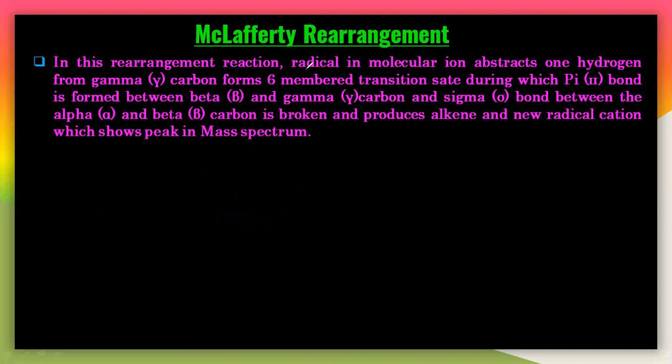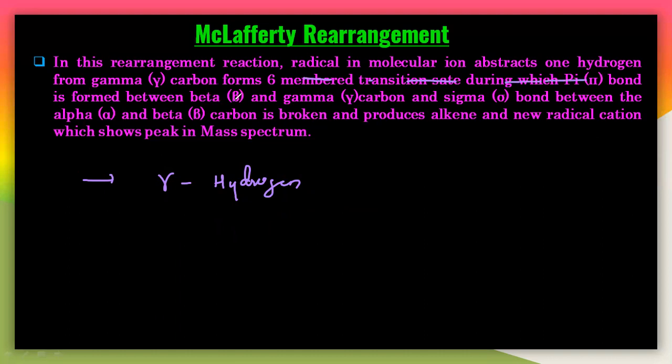So in this McLafferty rearrangement, the rearrangement reaction, first the reactant must possess a gamma hydrogen. The conditions you first have to understand: whatever the reactant is, it must have the gamma hydrogen. Why? What is the reason here? Because in this particular rearrangement reaction, the radical in the molecular ion abstracts one hydrogen from the gamma carbon.